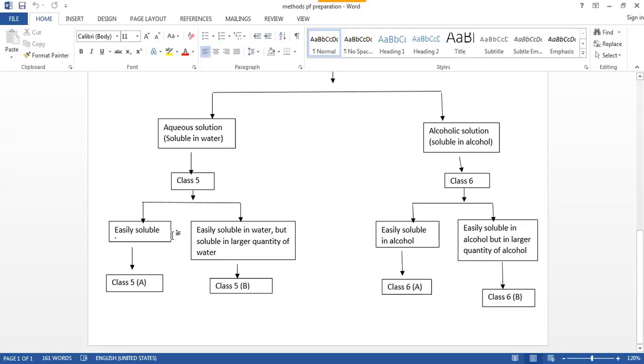But here also the twist is that some drug substances require less amount of water, but some require a large quantity of water. So this method deals with the preparation of mother solution in the water. The requirements are the purified water and the drug substance.